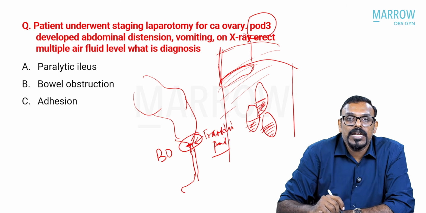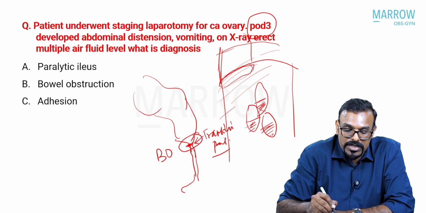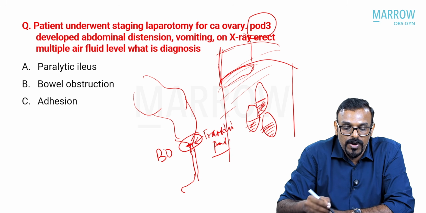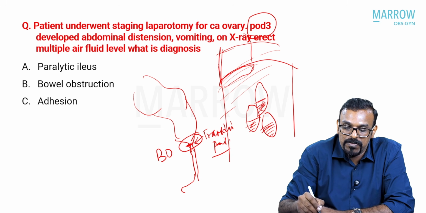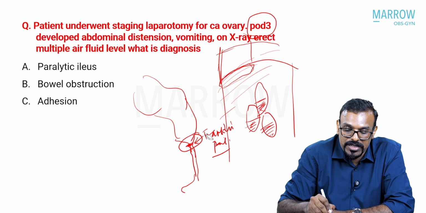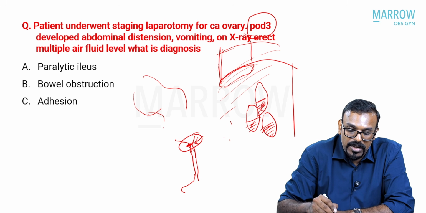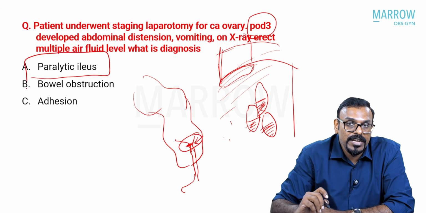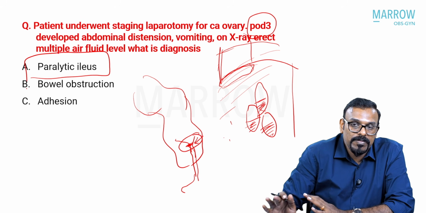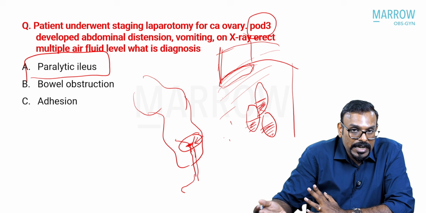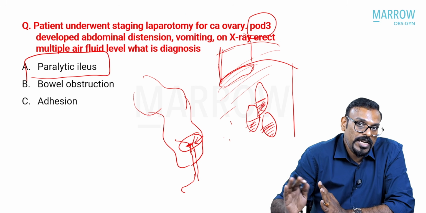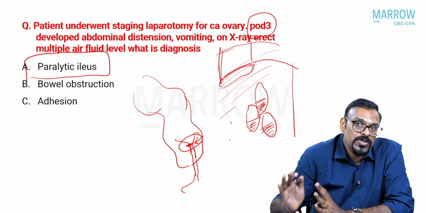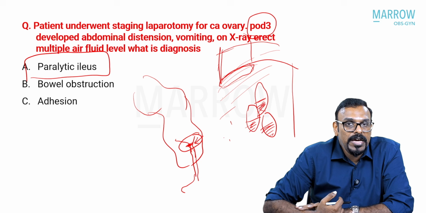So this single point of transition is called a transition point, and that denotes an area of bowel obstruction. But as long as that is not there in your question and she is having abdominal distension, vomiting, and multiple air fluid levels after a major surgery like a staging laparotomy, that is mostly pertaining to paralytic ileus. Paralytic ileus, again, is due to bowel handling or due to loss of electrolytes in the form of hypokalemia, which can aggravate the paralytic ileus, and you treat them conservatively.